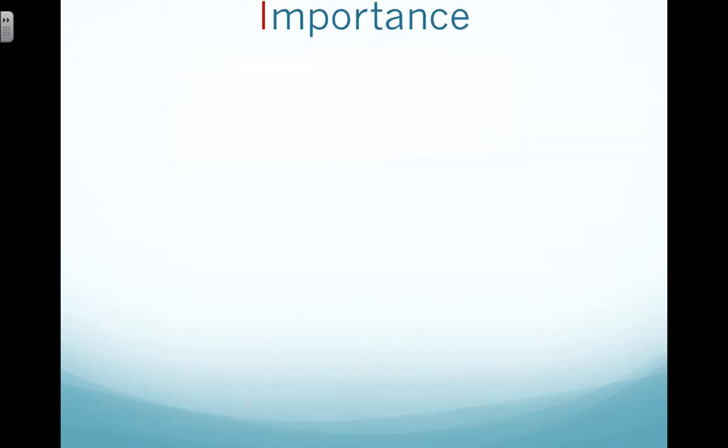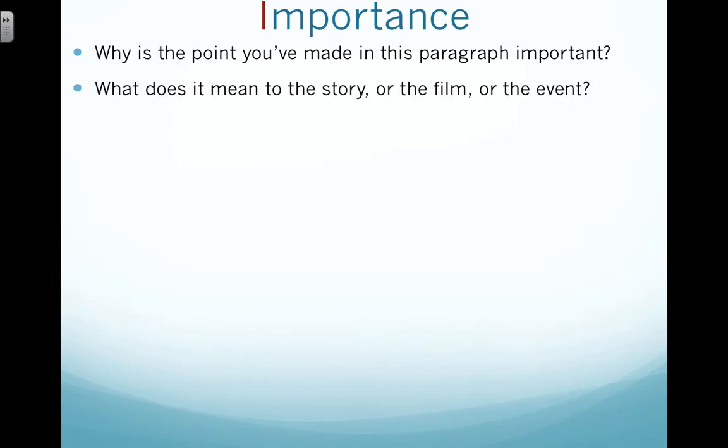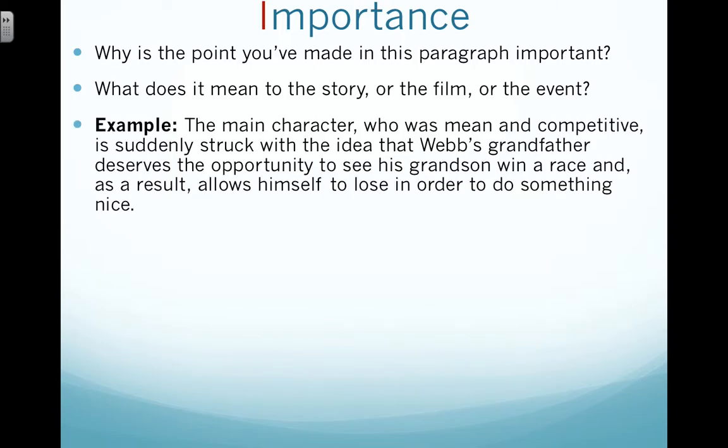This will be very important, especially when it comes to in-text citations and plagiarism. Next, you're going to talk about the importance of this quote. Why is the point you've made in this paragraph important? What does it mean to the story or the film or the event? So these are two questions that you should ask once you've given your quote, actually. So two questions that you need to ask. So for example, the main character, who is mean and competitive, is suddenly struck with the idea that Webb's grandfather deserves the opportunity to see his grandson win a race, and as a result allows himself to lose in order to do something nice. So this is relating back to the topic sentence. You're now breaking down and explaining how your quote proves your point.